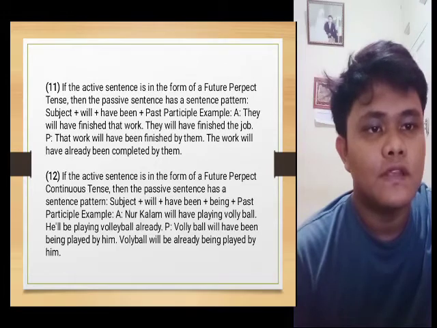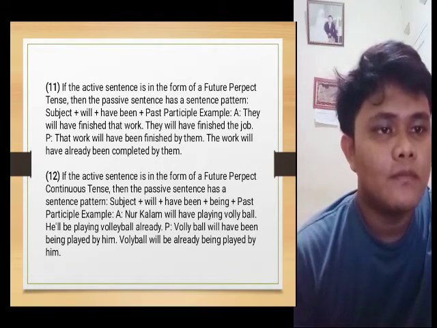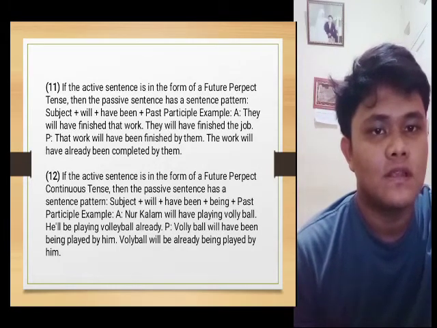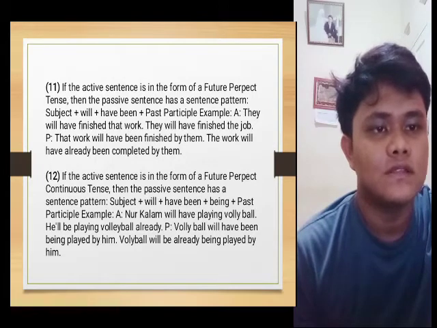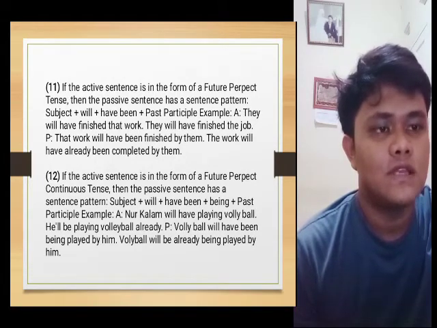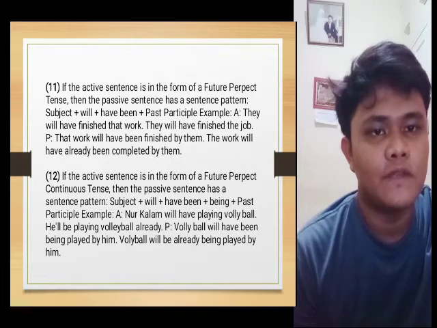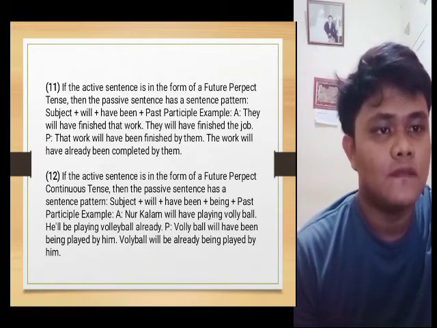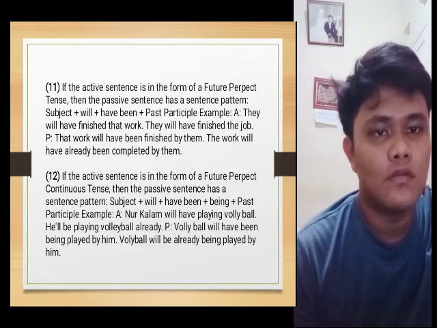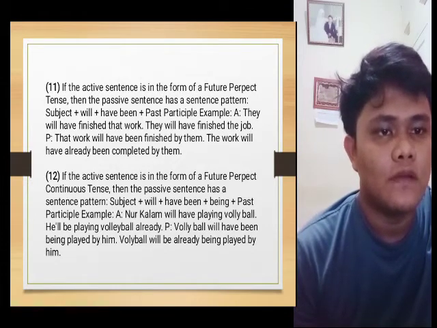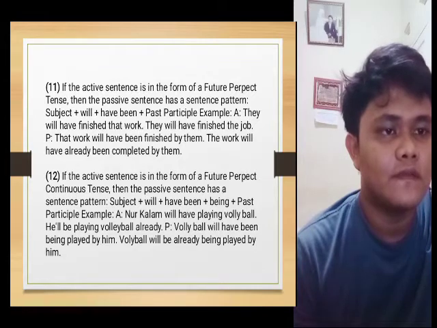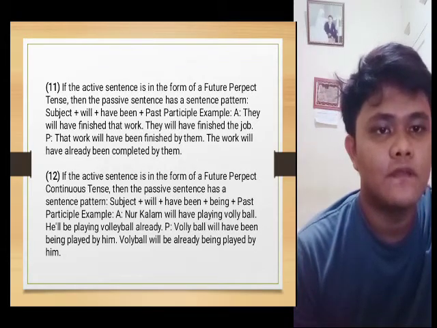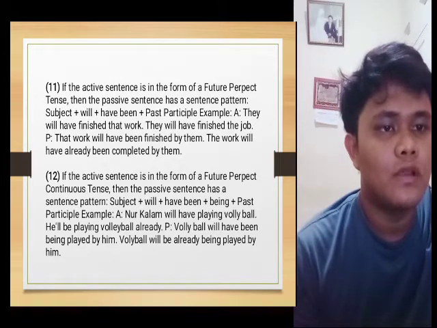11. If the active sentence is in the form of a future perfect tense, then the passive sentence has the pattern: subject plus will plus have been plus past participle. Example: active, they will have finished that work. Passive, that work will have been finished by them.